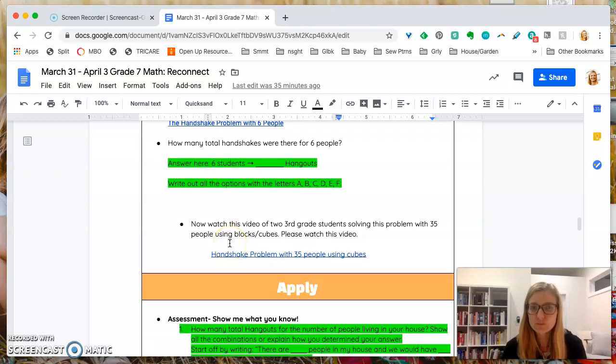And then I want you to watch a video of 2 3rd grade students solving this problem with 35 people. Okay, so like having 35 little animals, okay? They do it with some cubes. And I want you to just see that's another way to think about this problem. I don't need to get out stuffed animals, okay? Or if I don't like writing all the letters because I might lose track, I could do it with another kind of object, like a little cube, okay? So there are lots of different ways to see this problem.